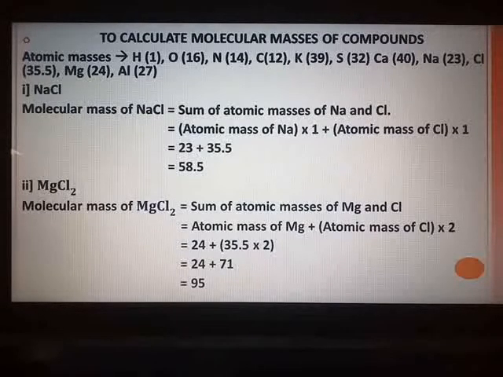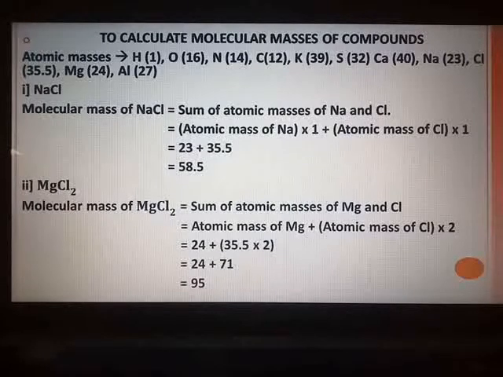So on page number 51, if you see, the use your brain power question, we are solving that. The molecular formulas of 10 compounds they have given. All the 10 compounds I have worked out for you. See to it that the molecular masses of all these 10 compounds are completed in your notebooks.